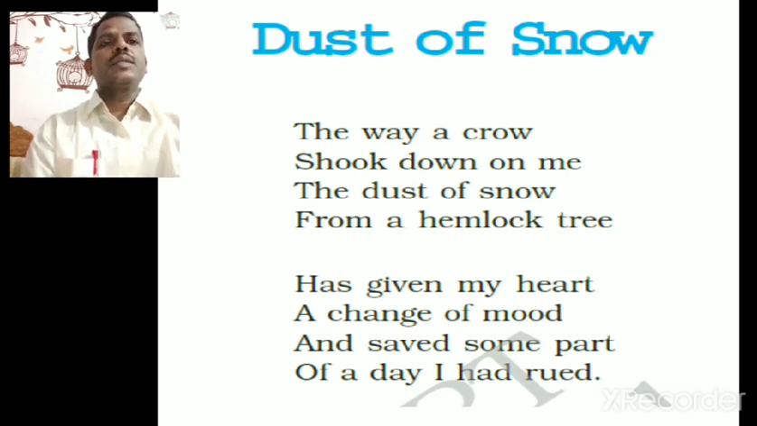Okay, so I'll tell the story and background of the poem. The poet is on a walk, and he is alone, and he finds that there is a dust of snow, that is a snowfall, and everywhere the things have been covered with snow. And when he is passing the hemlock tree, on the hemlock tree a blackbird is sitting, a crow.